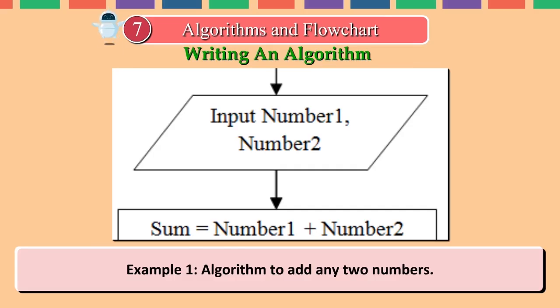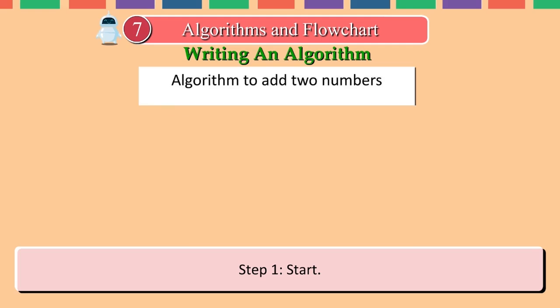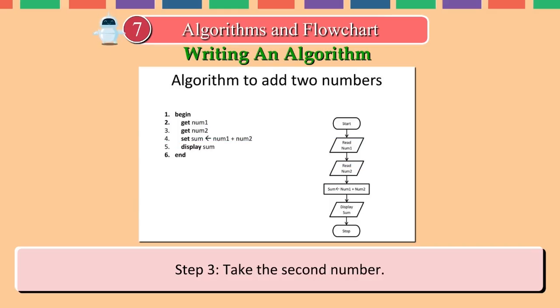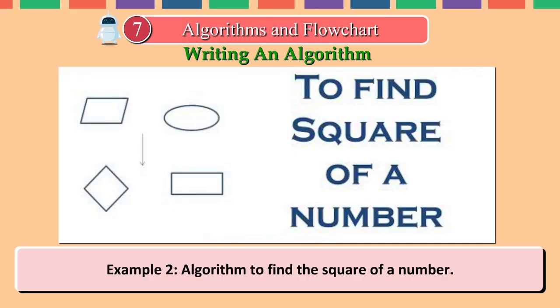Example 1. Algorithm to add any two numbers. Step 1. Start. Step 2. Take the first number. Step 3. Take the second number. Step 4. Add the two numbers. Step 5. Print the result. Step 6. Stop. Example 2.